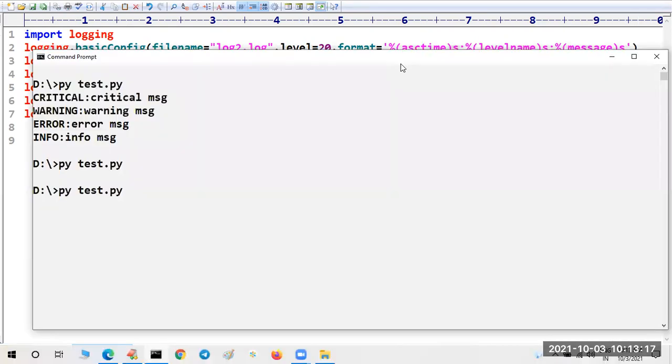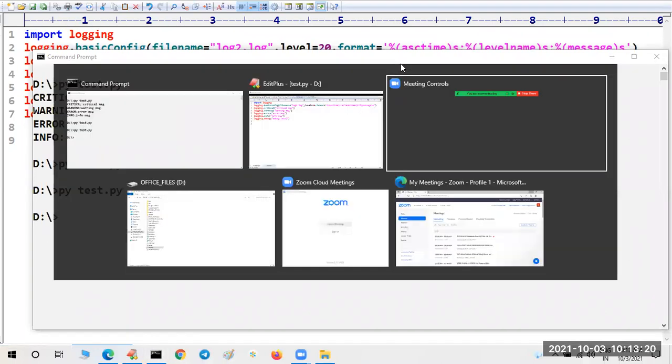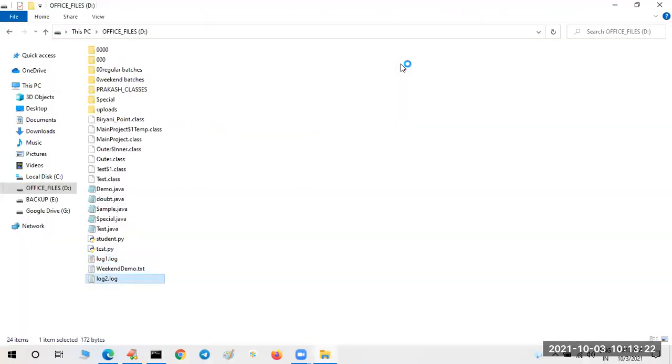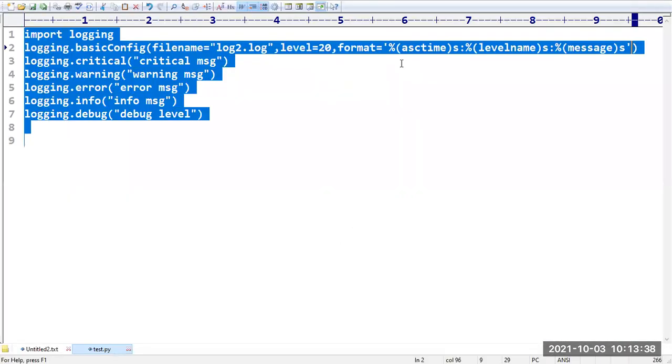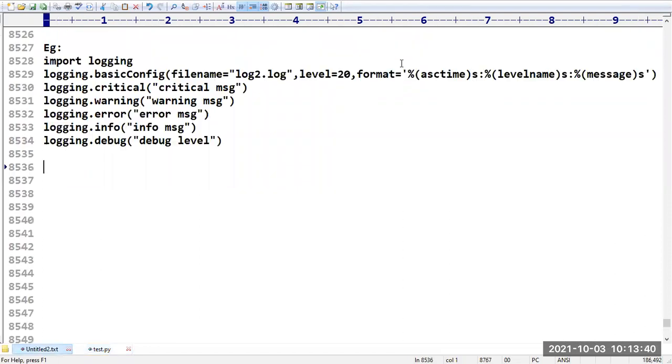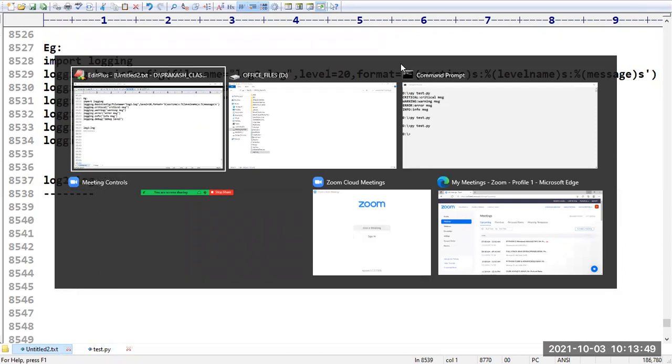Let me cross check. Sir, I executed the program. Let us open that log2 file. You can see like this we are getting: 2021, 10th is the date, 10:13, 18 seconds, some processor ID, critical message, such type of information we are getting. That means if you are not setting any date format, then by default it is going to take its own date format.